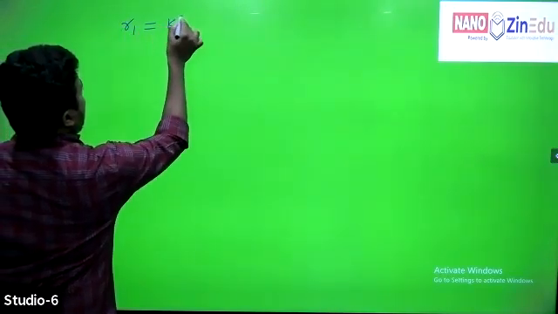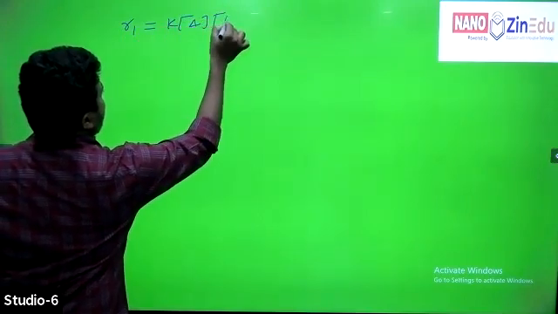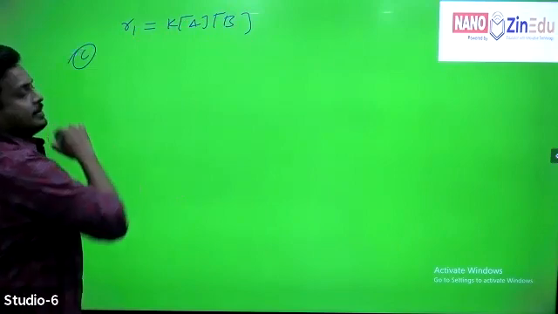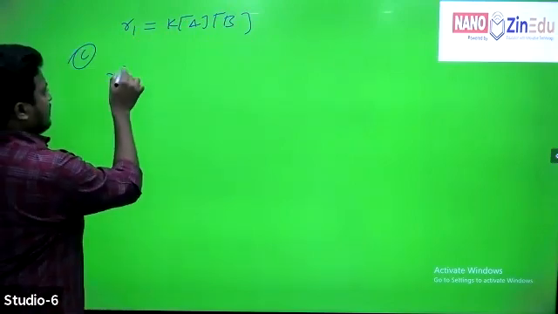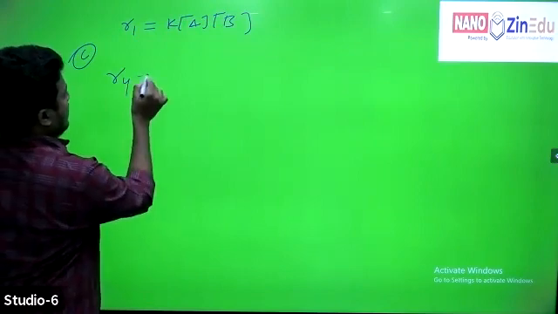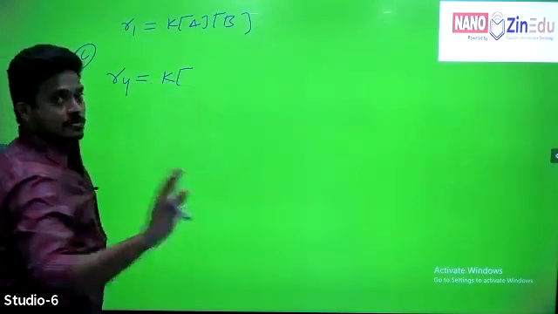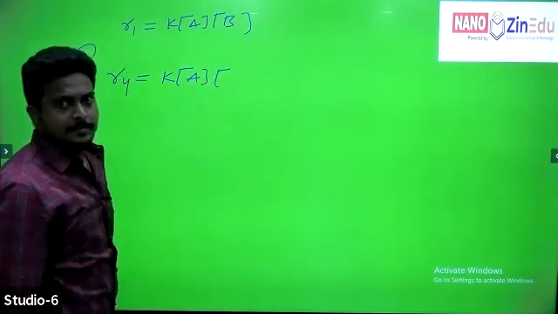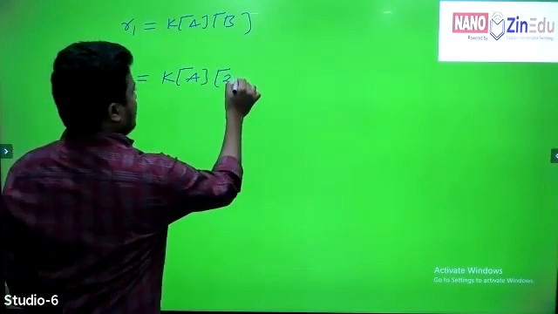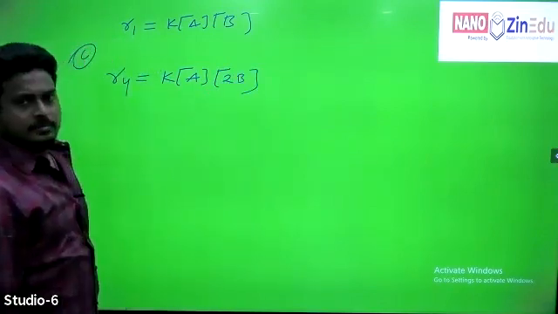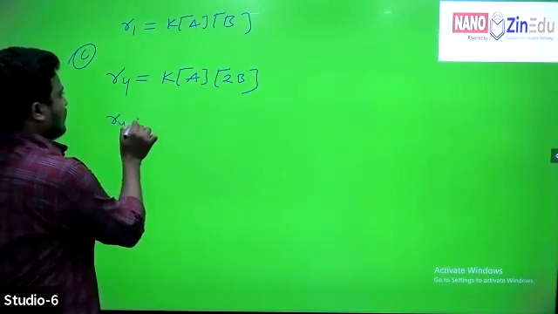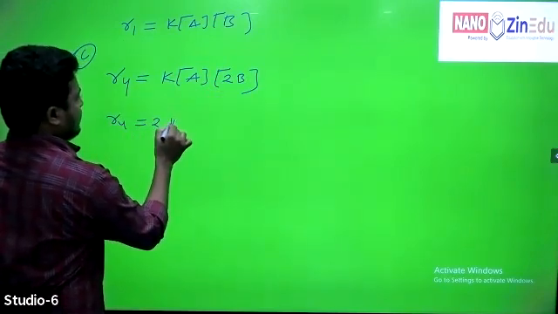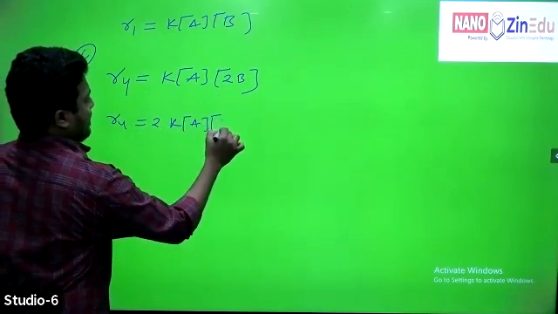R1 is given already. We know that R1 equal to K into concentration of A into concentration of B. Now, according to statement C, can I take new rate R4 equal to K into, there is no change in the concentration of A, so take directly A. What about the concentration of B? B becomes double, right? B becomes 2B. Therefore, R4 equal to, take 2 outside, 2 into K into A into B.